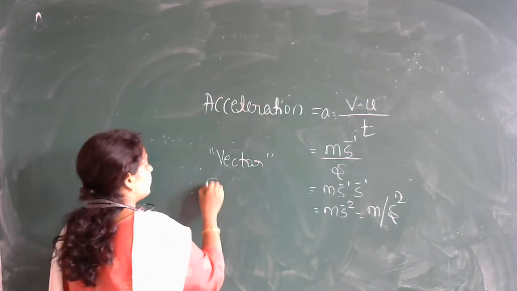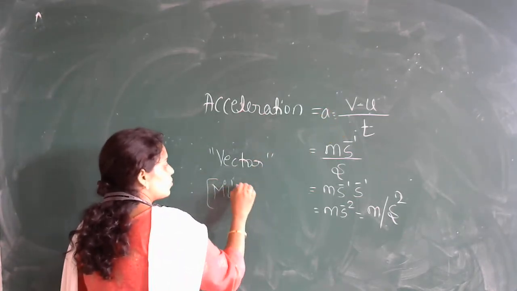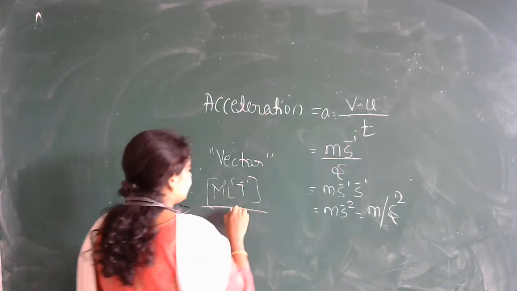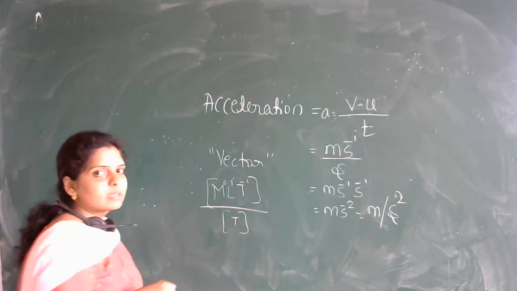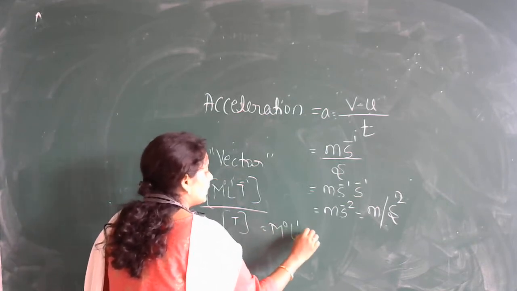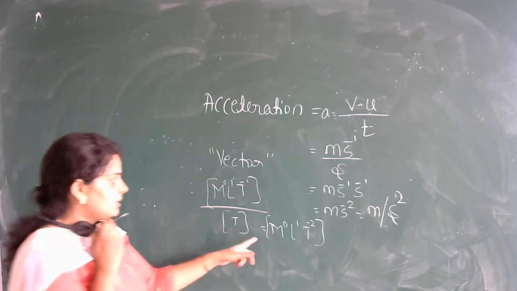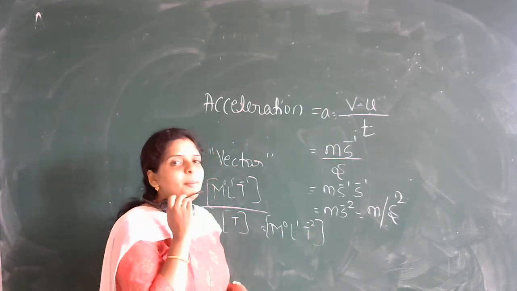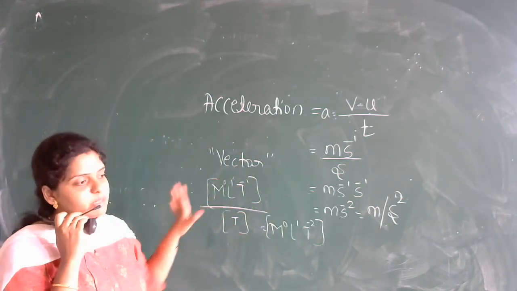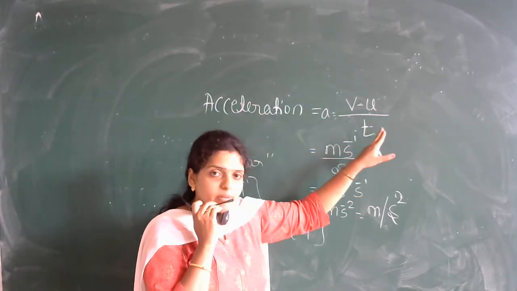Then what is the dimension formula of this? Let us see how you can write it. For velocity it is M raised to 0, L raised to 1, T raised to minus 1. Then divided by time, so if you simplify this, what you are going to get? This is nothing but M raised to 0, L raised to 1, T raised to minus 2. This is the dimension formula for acceleration. So just remember all these points whatever I have written on the board. That is the formula: v minus u divided by t.